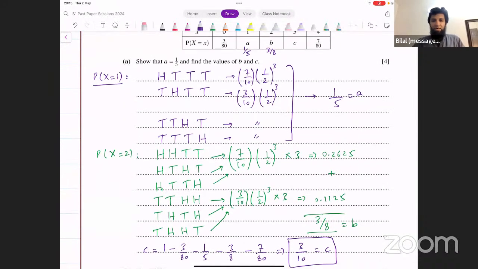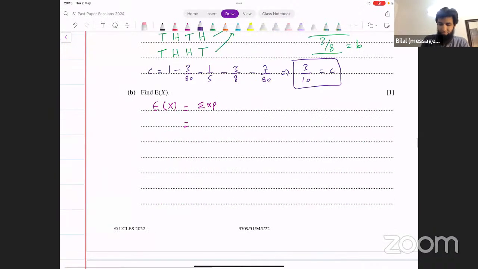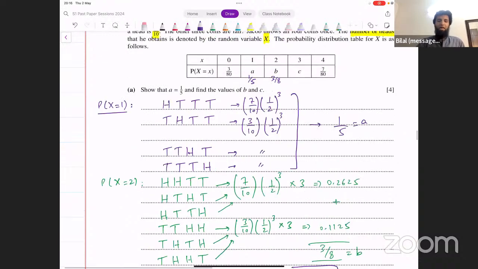That's giving me 11 over 5, right? 11 over 5. It's just a 1 marker, so you can just write down the answer directly as well, and that's okay. In decimals, that's 2.2. You can just do this on your calculator directly. Just multiply all X and P's and then add them up together to get the result. Make sense? Now let's move on to the next one.